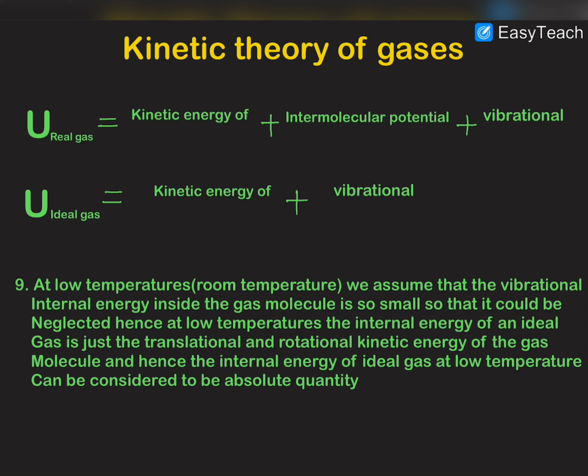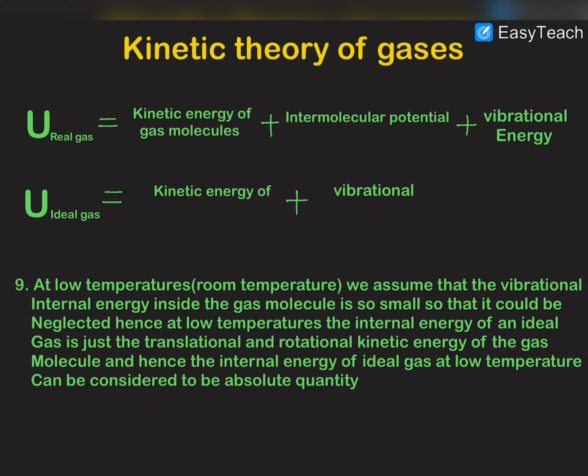Now let us analyze the real gas. We have already discussed the fact that real gas molecules have internal kinetic energy, and they have internal potential energy, intermolecular potential energy, which is due to the interaction forces between two molecules. And these molecules are made up of atoms.